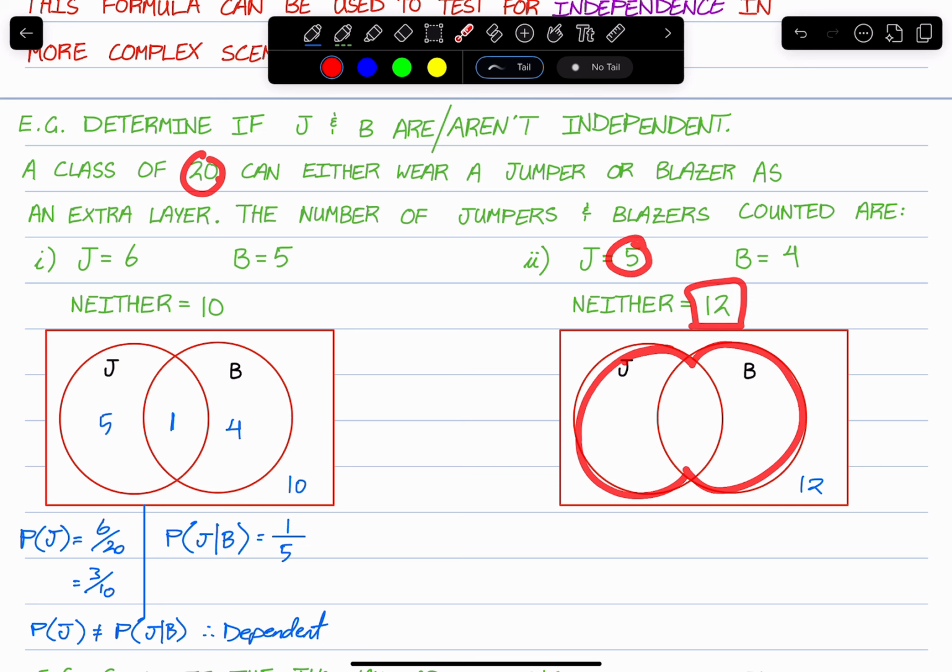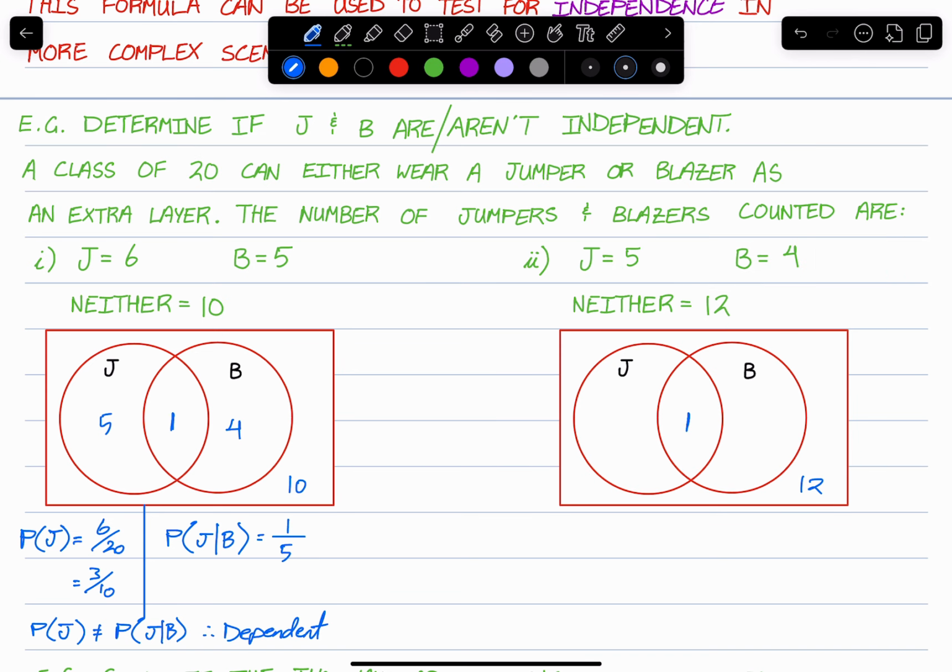But 5 plus 4 gives us 9, which should be 8, which tells us there's one person in the center. Now from here, we can figure out the jumpers is 5 take away 1, it's 4. And this one here is going to be 4 take away 1, which is 3.